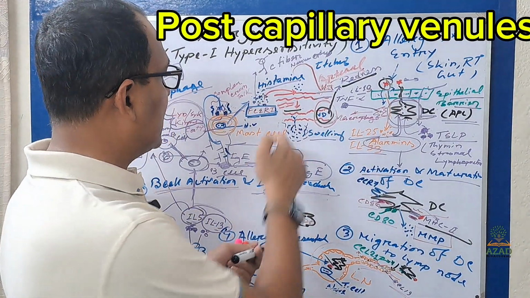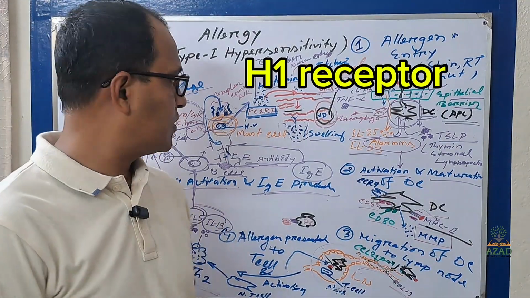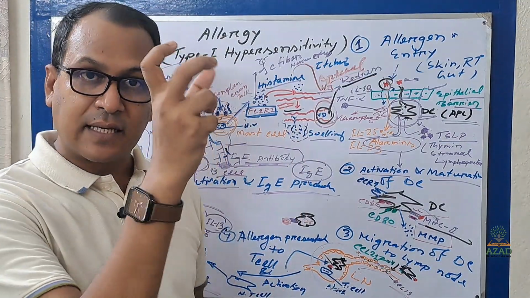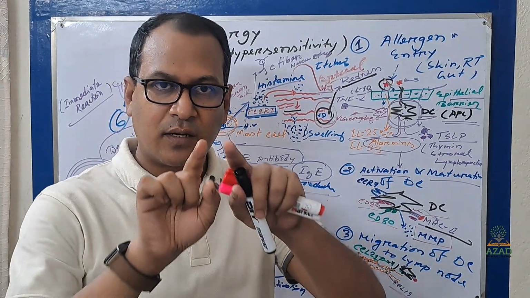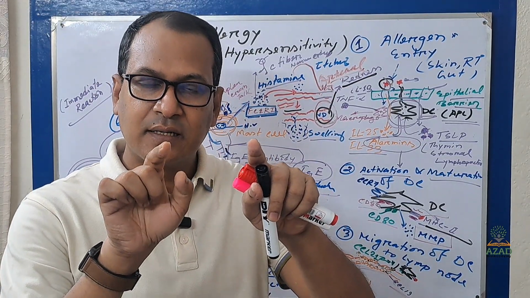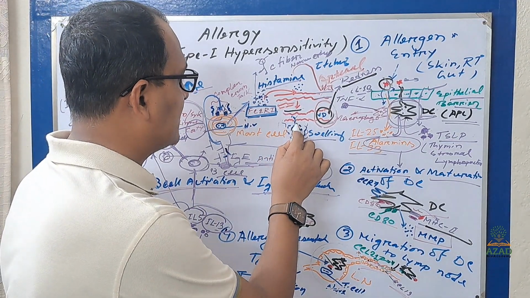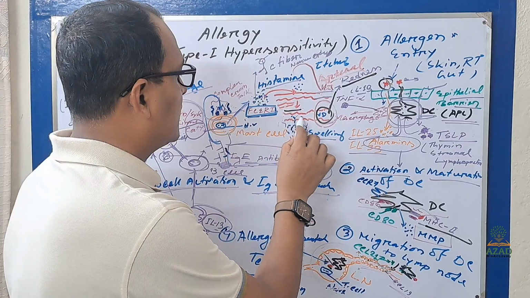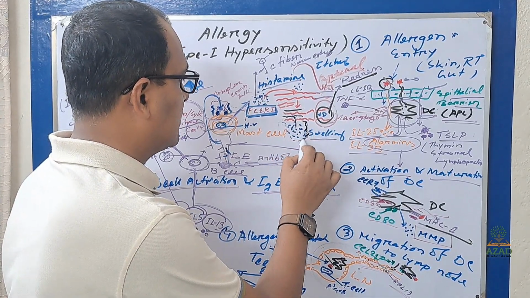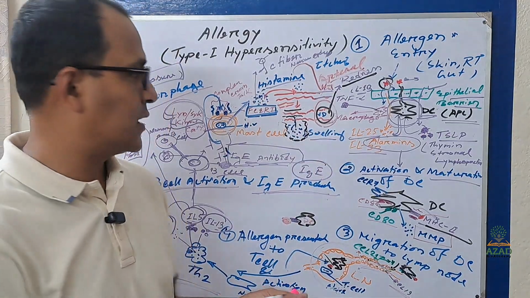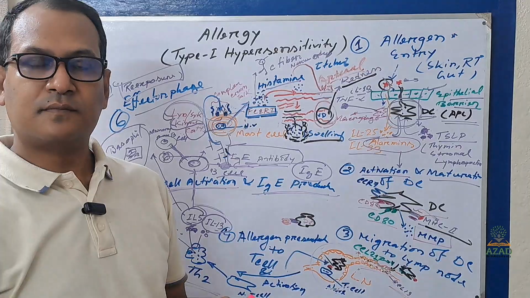In that area, histamine will bind with the histamine receptor inside the endothelial cell, and then it will contract the endothelial cell and create a leak, a pore. Through this pore or leakage, the intravascular substance will come out and deposit in the extracellular space, and it will cause exudation and swelling.